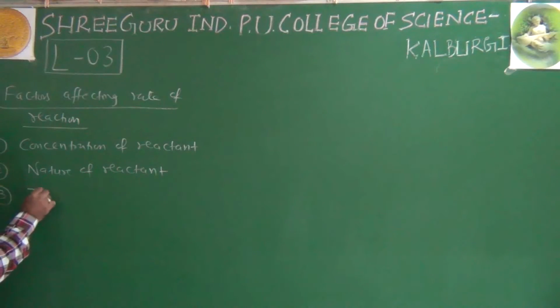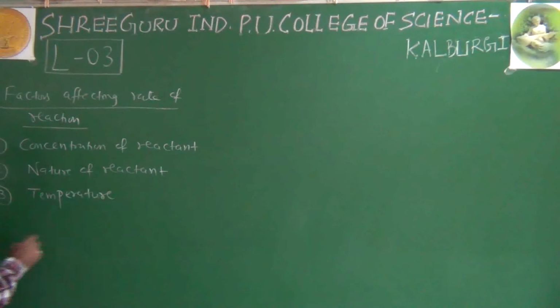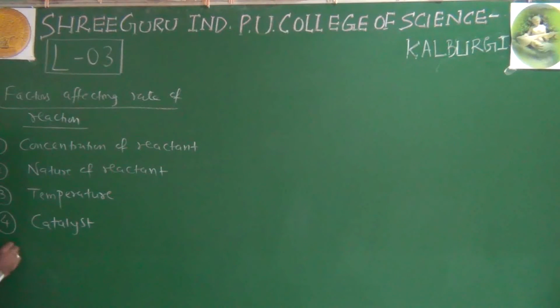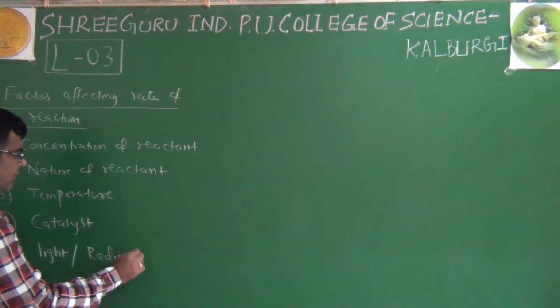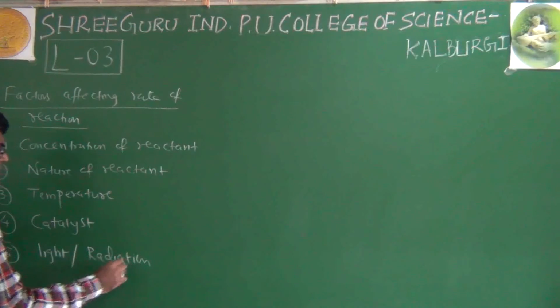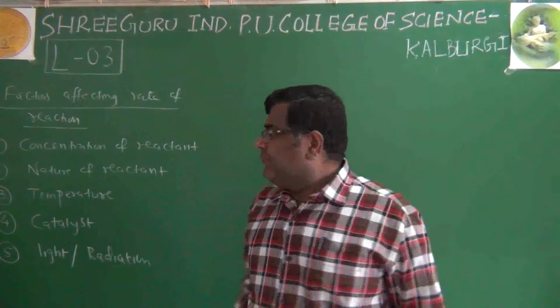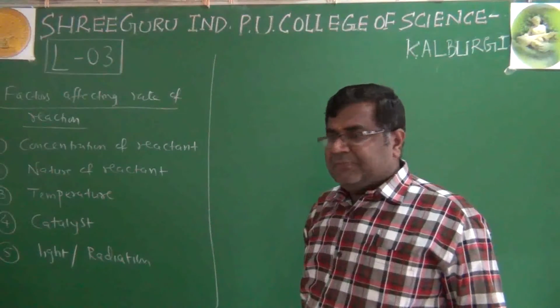Third is the temperature. Fourth is the catalyst. And fifth is the light or radiation. In a few chemical reactions, light also plays a very important role. So I will explain this one by one.